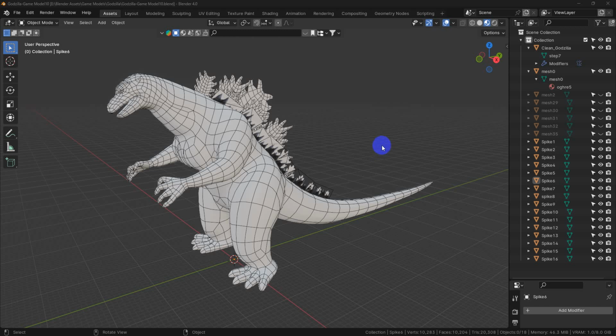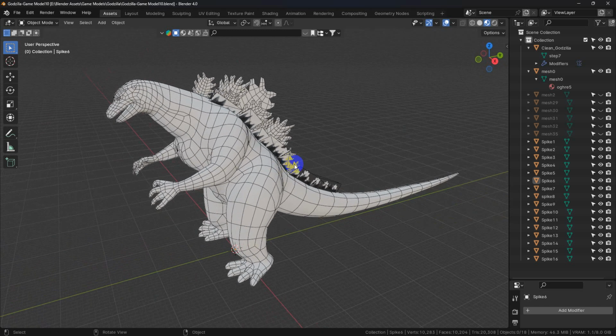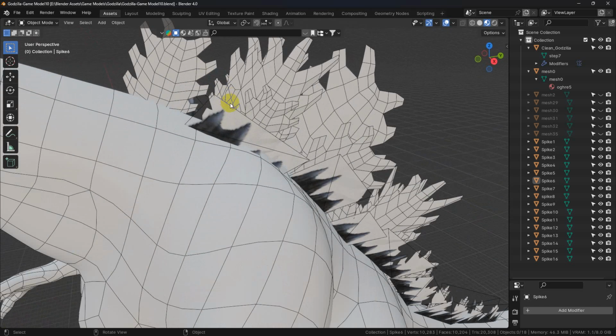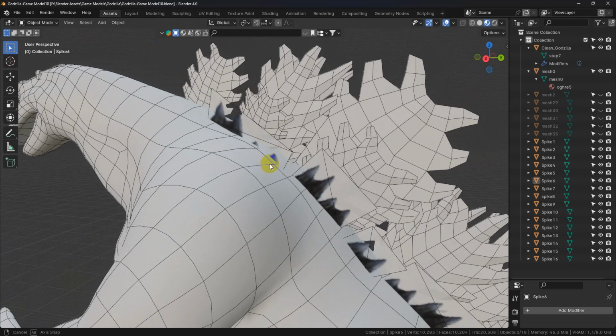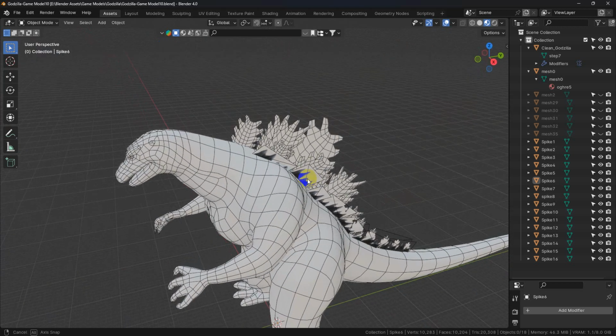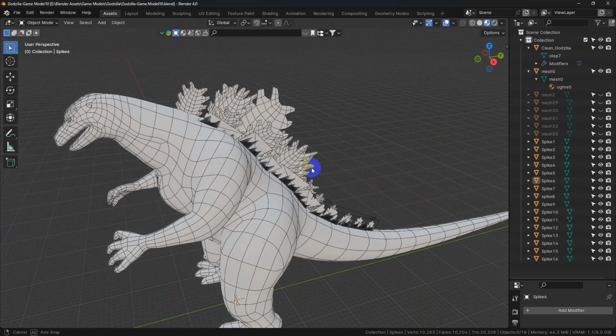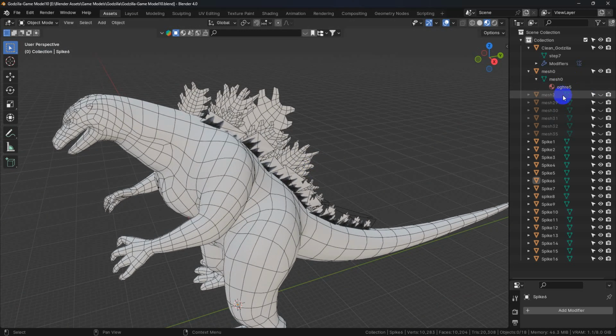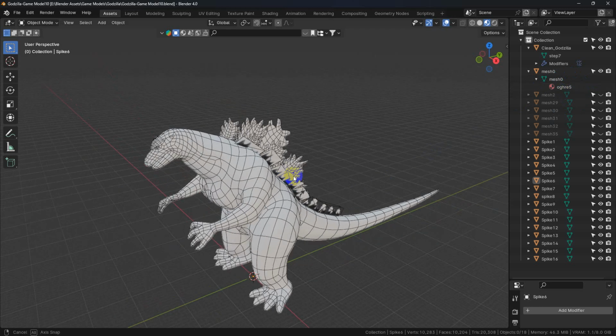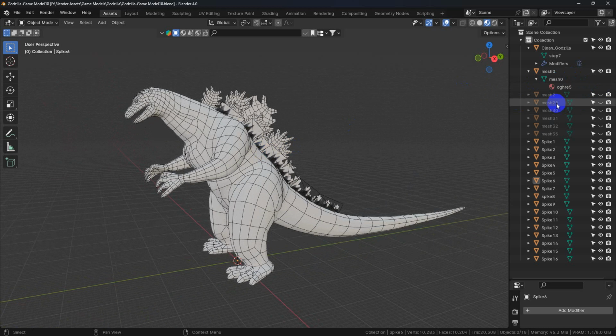Now we've gotten to the point where we're down to these little spikes on Godzilla's back. We are going to do these the same way that we did the larger spikes on the back. There's so many different ways to do them, but I wanted to keep this simple, so we're just going to do them the way that we've been doing them. If we look up here, we can see that it's OGHRE5 texture. So we're going to use that as our base.